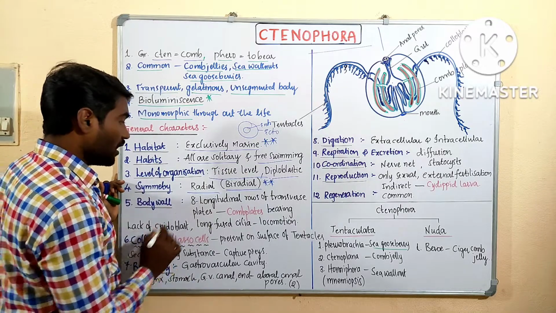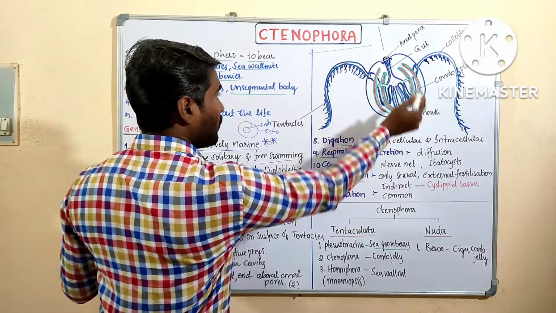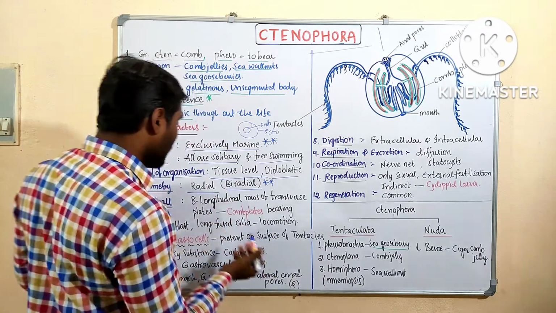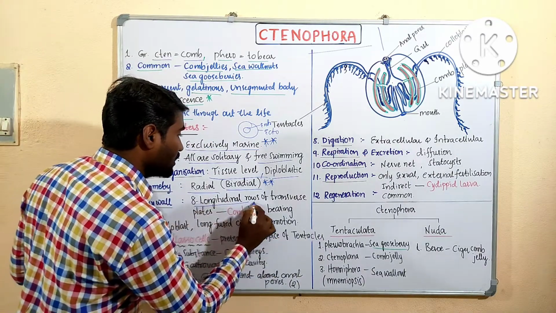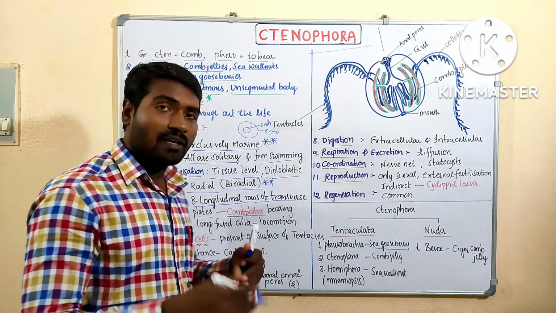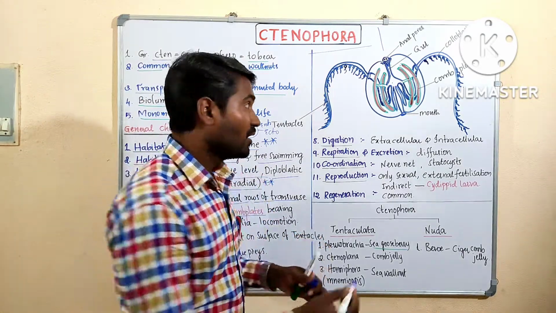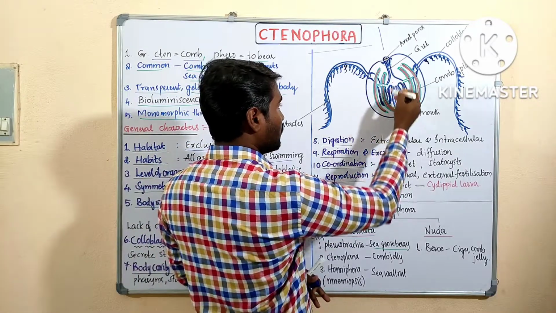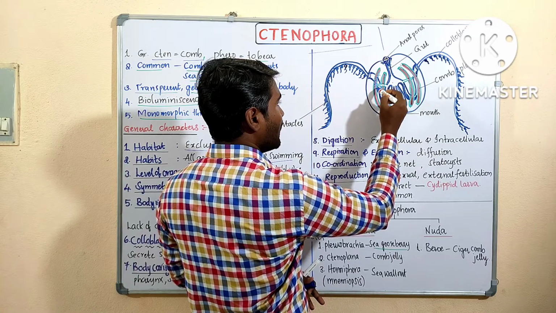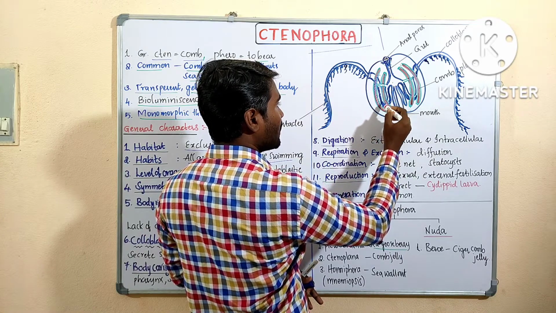Hence they are called biradially symmetrical organisms. Okay, come to the body wall. Body is made up of outer ectoderm and inner endoderm. Between them there are 8 longitudinal rows of transverse plates called comb plates. As we discussed in the beginning, they have 8 rows of ciliated comb plates. Which type of plates? Ciliated comb plates are present.